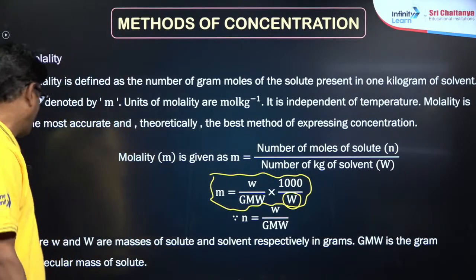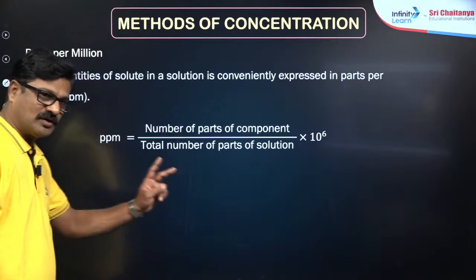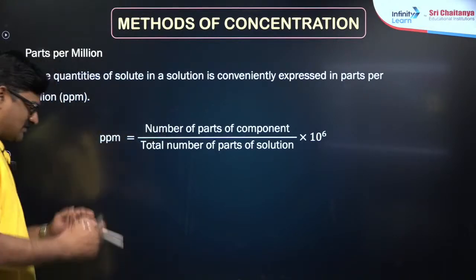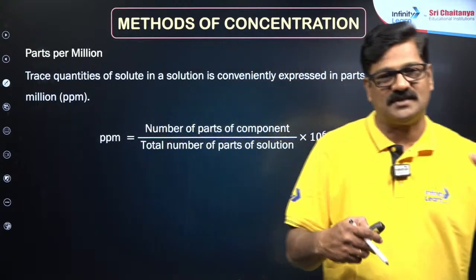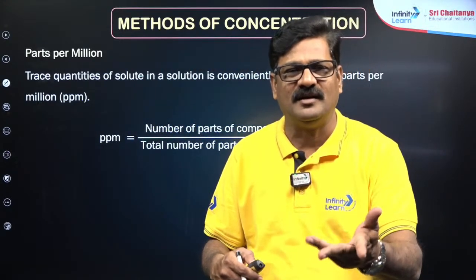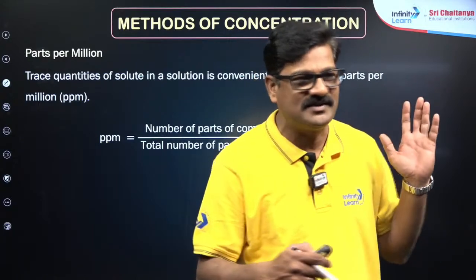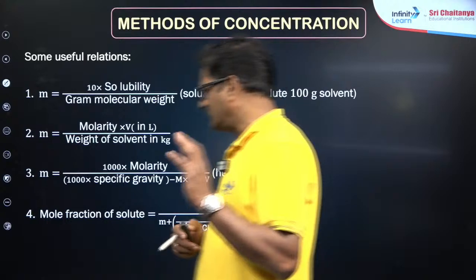Okay, and here parts per million, just two more slides. It is just like a percent per million. For percent you multiply with 100, for per million you multiply with a million. Million means 10 power 6, right? Okay. Now some useful relations.